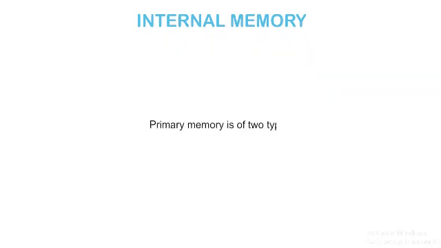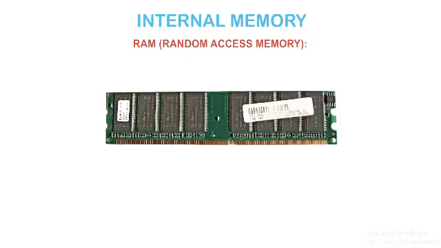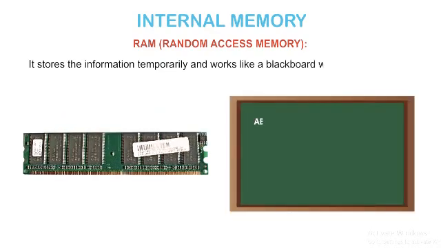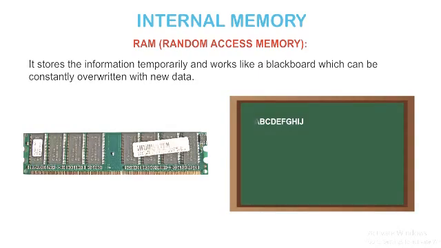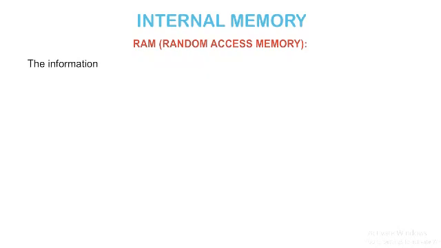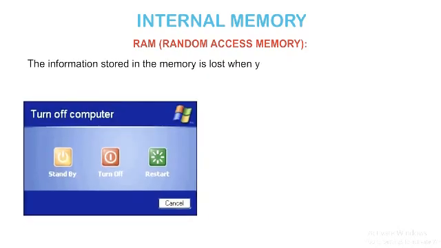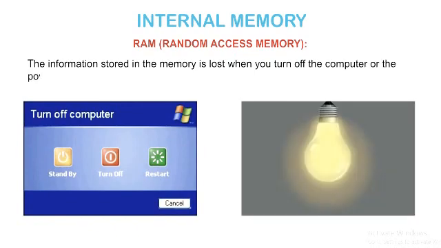Primary memory is of two types. RAM, random access memory. It stores the information temporarily and works like a blackboard which can be constantly overwritten with new data. The information stored in the memory is lost when you turn off the computer or the power goes off.